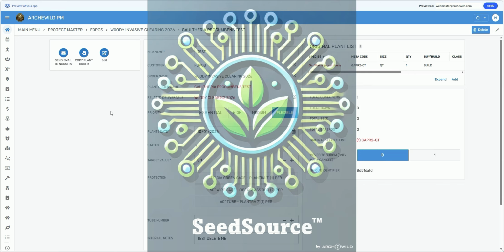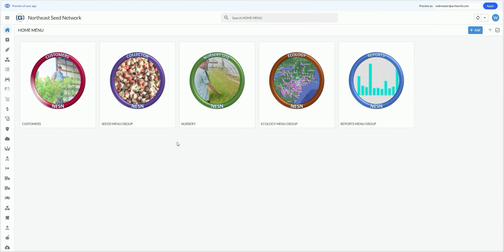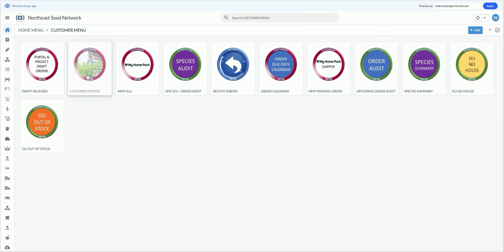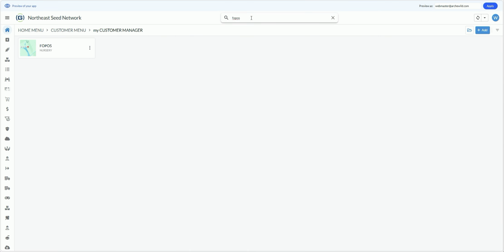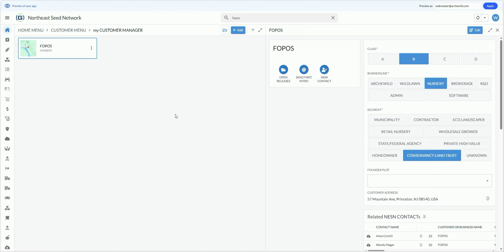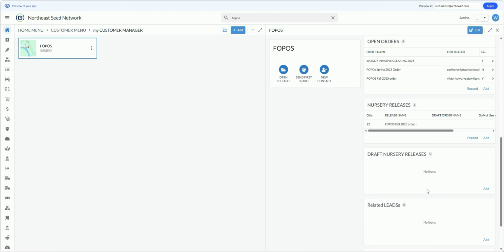Now let's switch over to Seed Source and process this order. Okay, so I am now in Seed Source, or the Northeast Seed Network. I'm going to navigate to that customer and find that order. All right, there's Phopos. Project orders are handled in a 2-step process where the project teams or an external client creates a draft order.